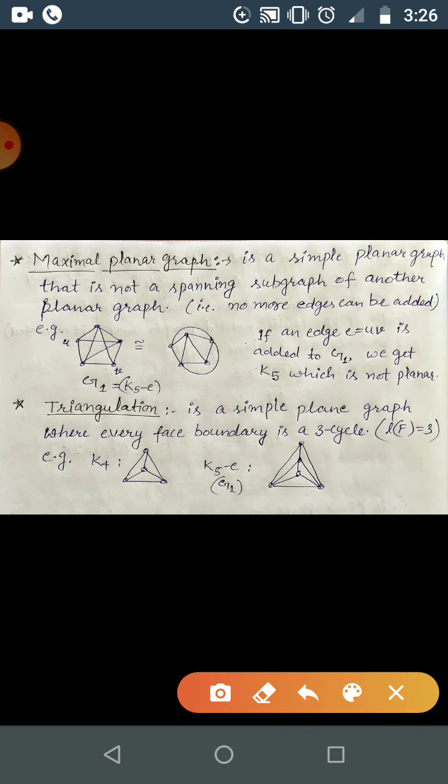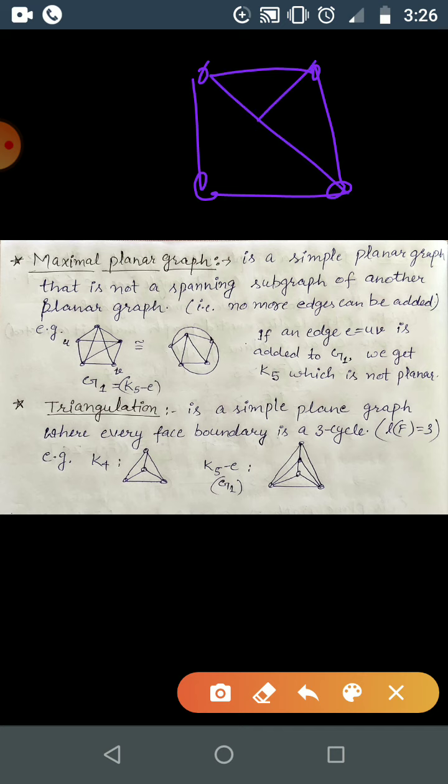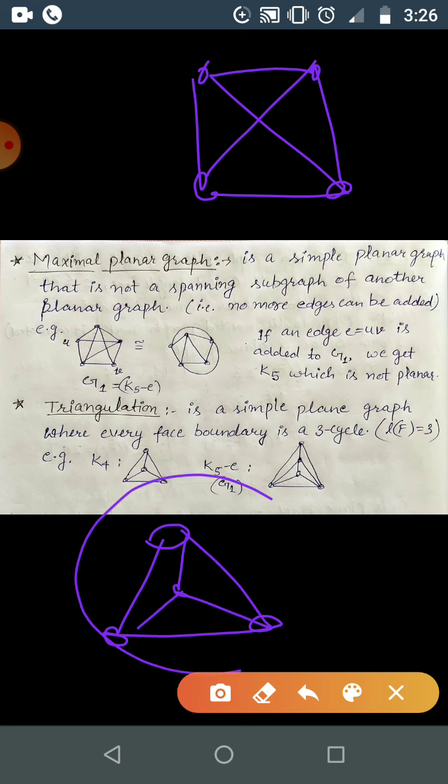Now come to a maximum planar graph. Some graphs are planar, some graphs are not planar. So if some graph is planar, then you can redraw this as a plane graph, correct? So like K4 we can redraw like this one, correct? So this graph we can draw like this one, correct? Then we can use the properties of planar graphs. So all the properties of planar graphs hold for this one.